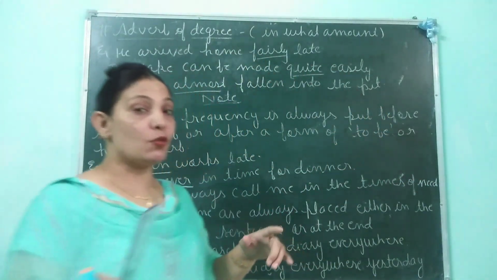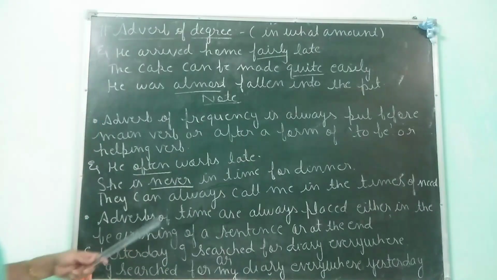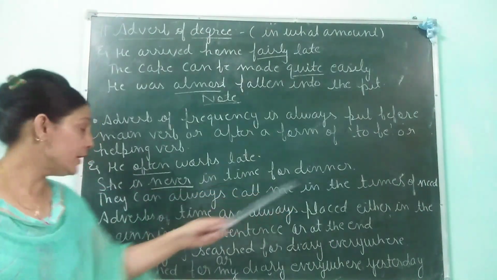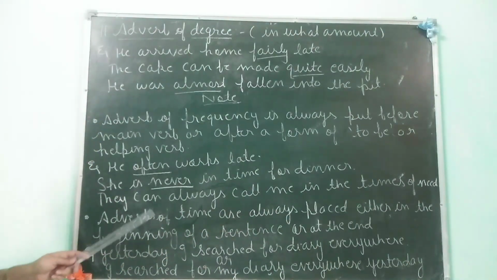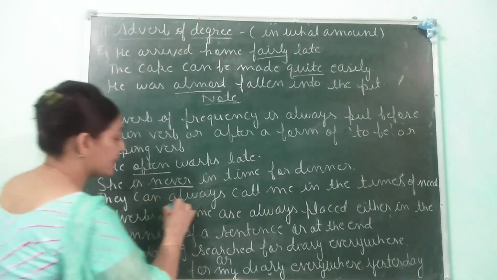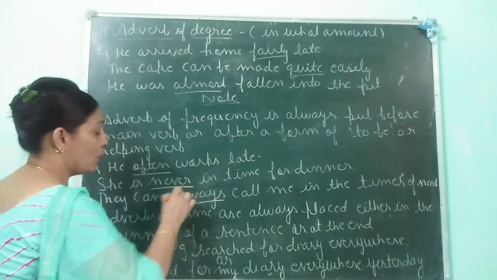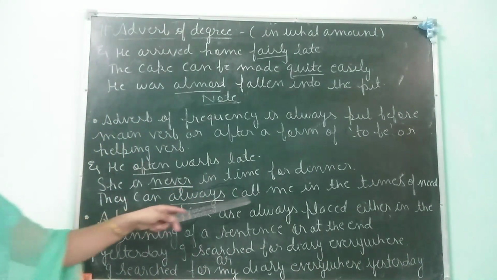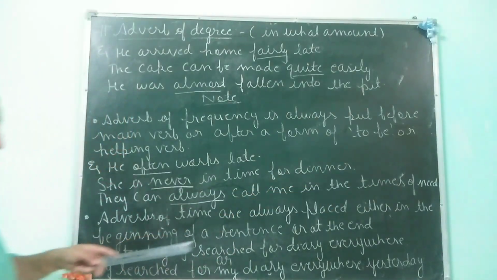And what is to be kind of verb? For example, they can always call me in the times of need. They can. Can is to be kind of verb. Always. So this always, this adverb of frequency will come after can. They can always call me in the times of need.